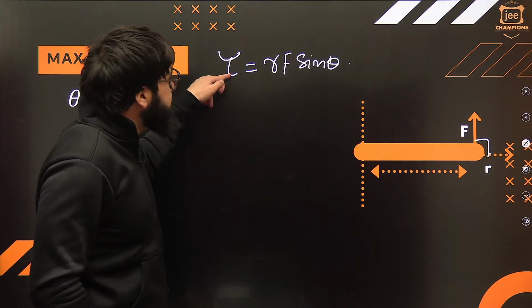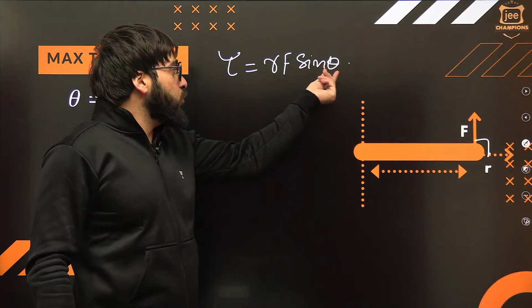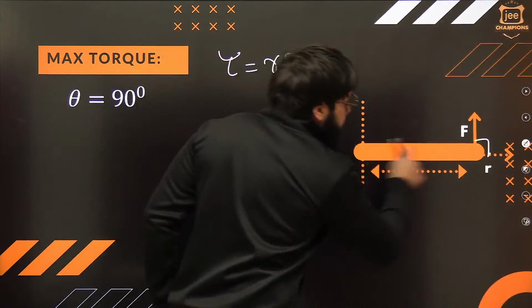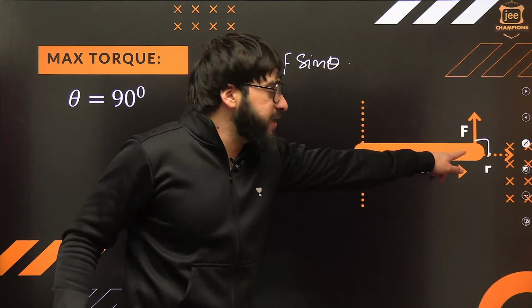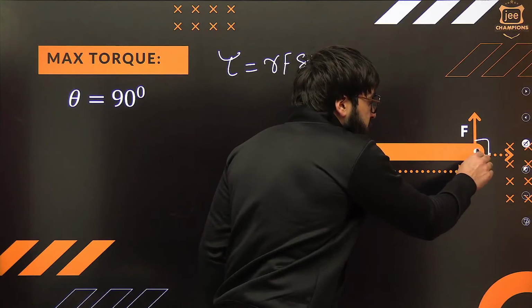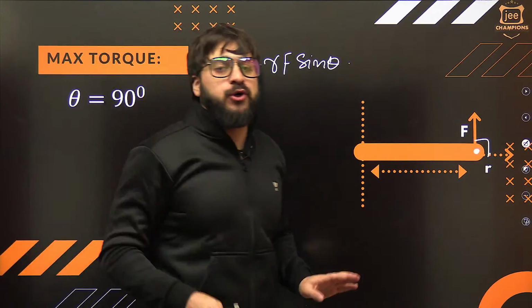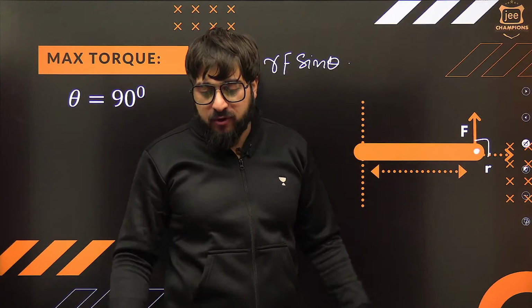Now you can understand it something like this. If you want this quantity to be maximum, you are supposed to make this quantity maximum. Understand? Now R, for example, this is the R over here. If I say this R is constant, you are applying the force at this point. You take R maximum. F completely depends upon you. You are saying, sir, I'll apply the maximum amount of force in this case.